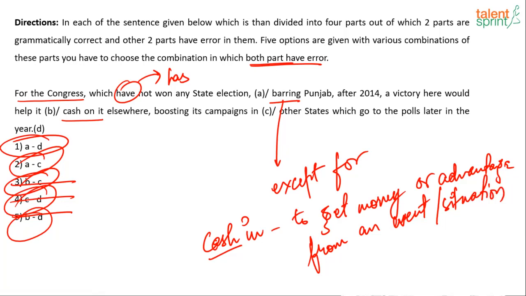it elsewhere. Okay, so A and C has error. Okay, when you say in cash, it means getting something in the form of cash. So if you are giving liquid money and you're getting back cash, that is in cashing. In cash is basically getting cash out of it. Cash in, on the other hand, can be pertaining to cash, or it can also be pertaining to taking advantage of a situation.